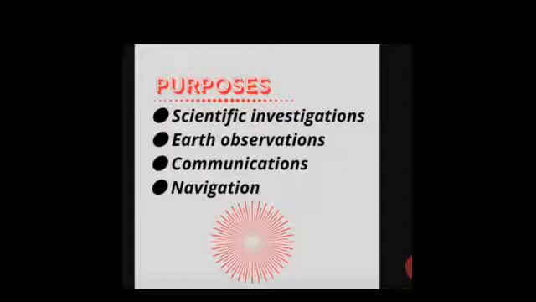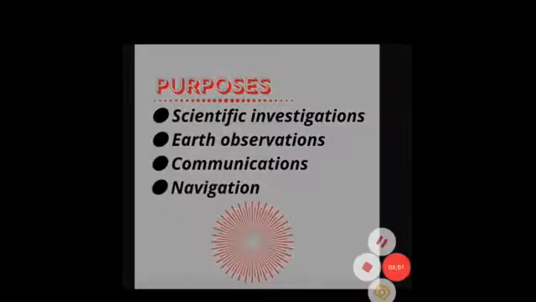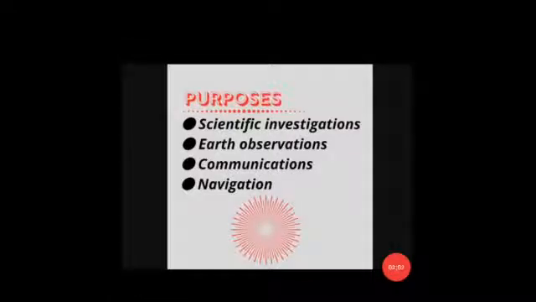Next we have the purposes of sending artificial satellites into space. The first purpose is scientific investigations, like the study of stars, planets and earth.